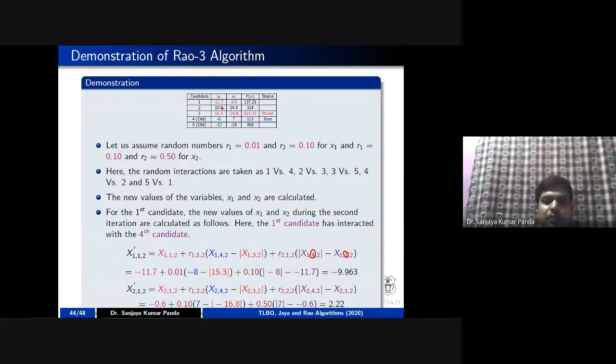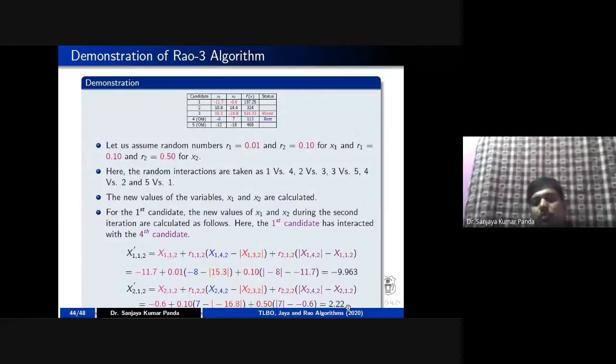Similarly, I put in the values: the first value is -11.7 and the random number is 0.1. Then the difference between the best and worst, that is -8 and -15.3, and the interaction between 1 and 4. So I take the 4 value first, that is -8 and -11.7. So I am getting the value as -9.963, right? And in the second variable case, I am taking -0.6, and the difference between the best and worst is -7 and -16.8, and the interaction between the best sample 1 with 4, that is -7 and -0.6, you are getting 2.22, right?